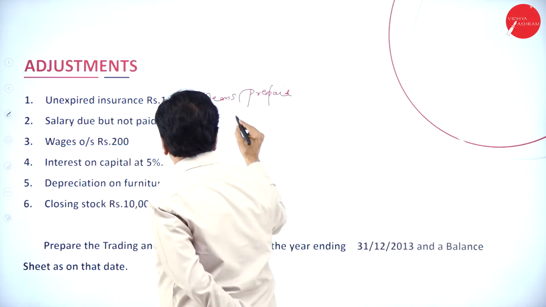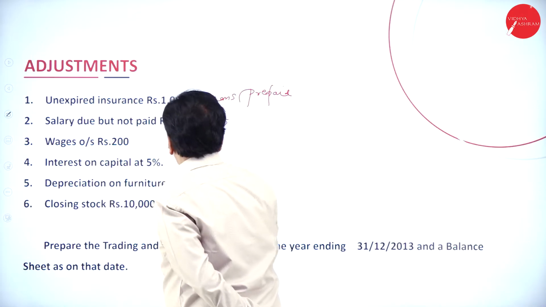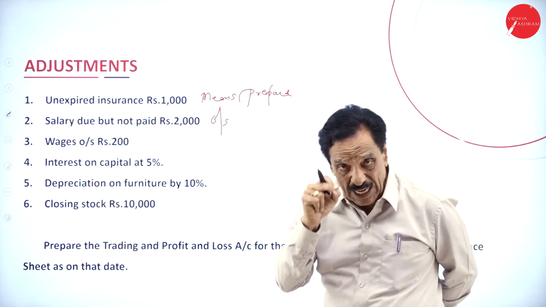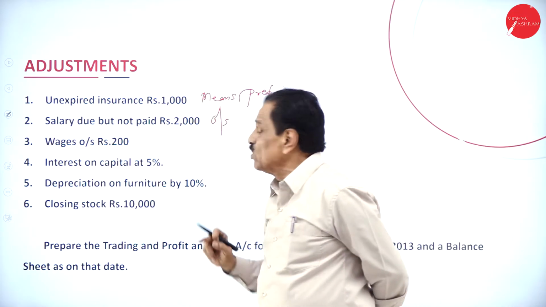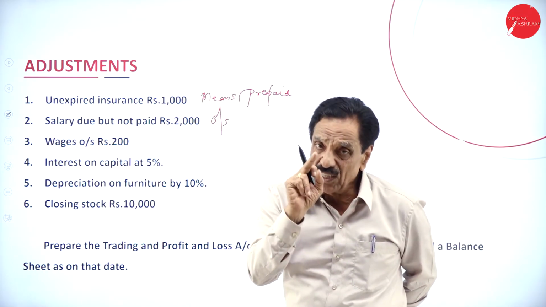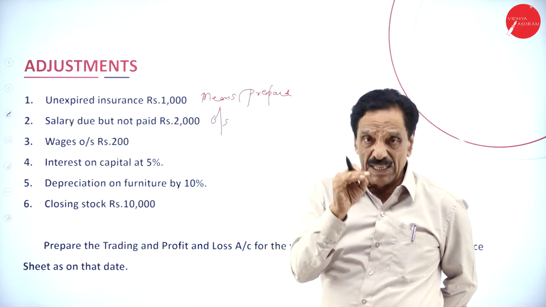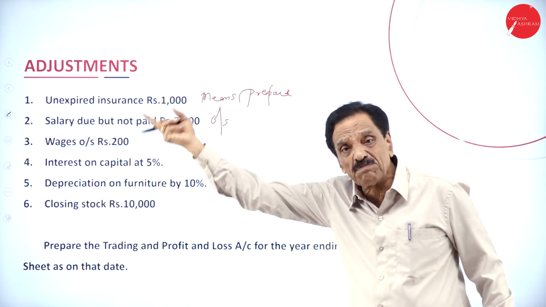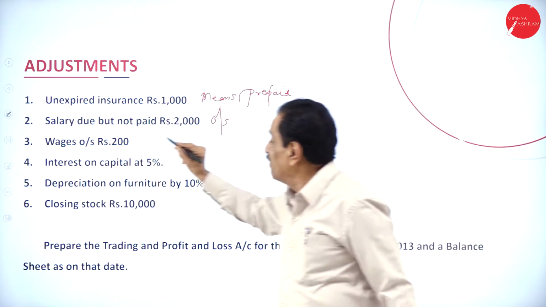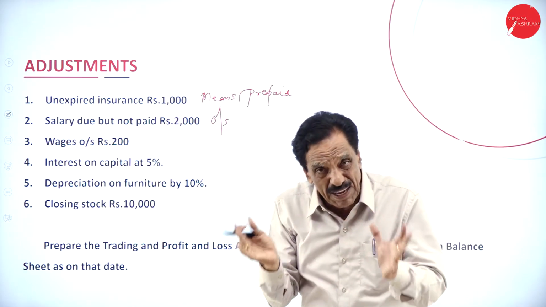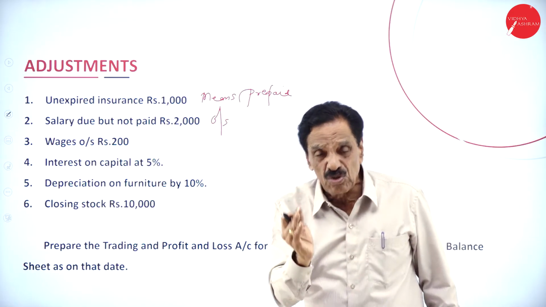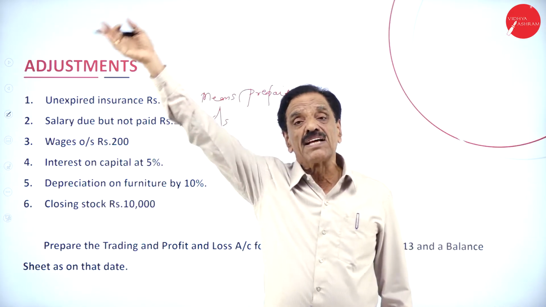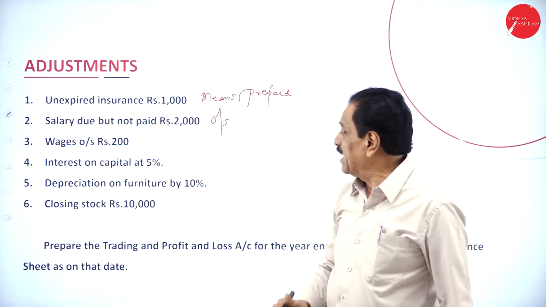Salary due but not paid, outstanding. It should be added to salary, then liability side of the balance sheet. Still how much is payable? 2,000. What to do? Add to salary in profit and loss account, then liability side of the balance sheet. Wages outstanding 200. Same thing. Add to wages 200. Still how much you have to pay? 200. The 200 will come on the liability side of the balance sheet.